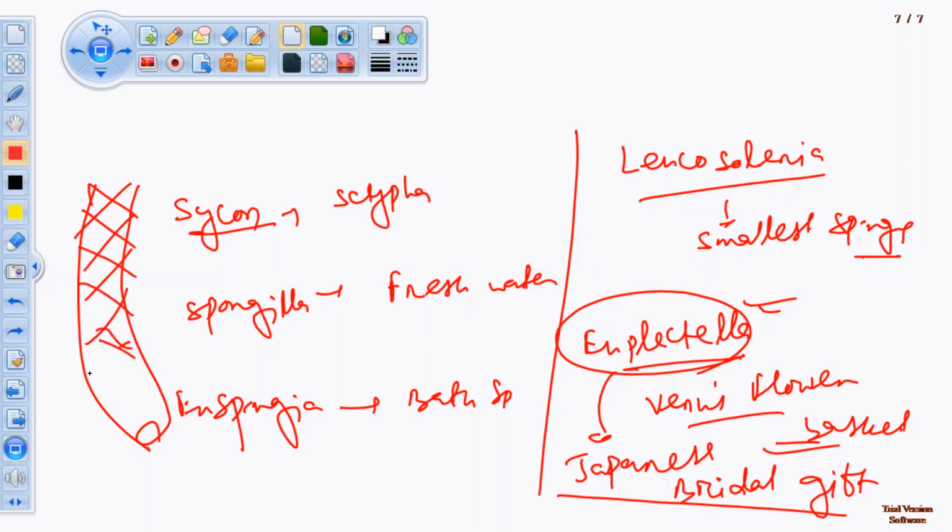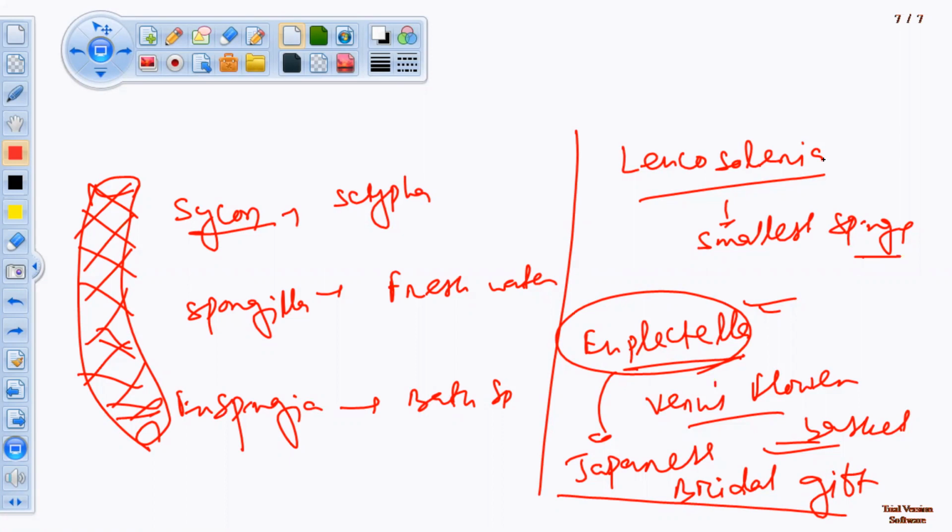Sir, please say what Demospongia is again. Demospongia is a class. They may contain spongin fibers, or siliceous spicules, or both, or spicules may be absent.